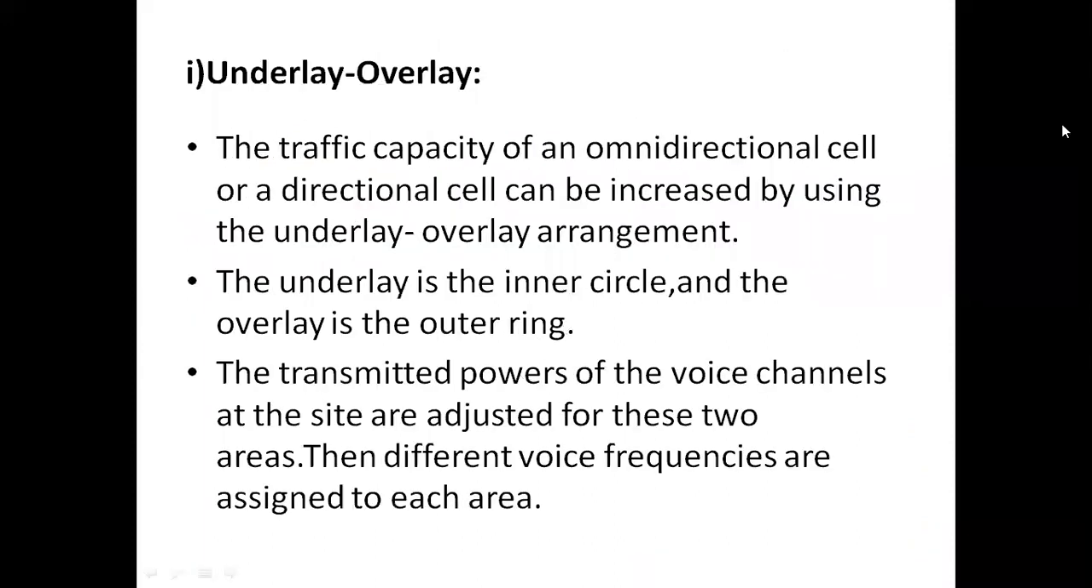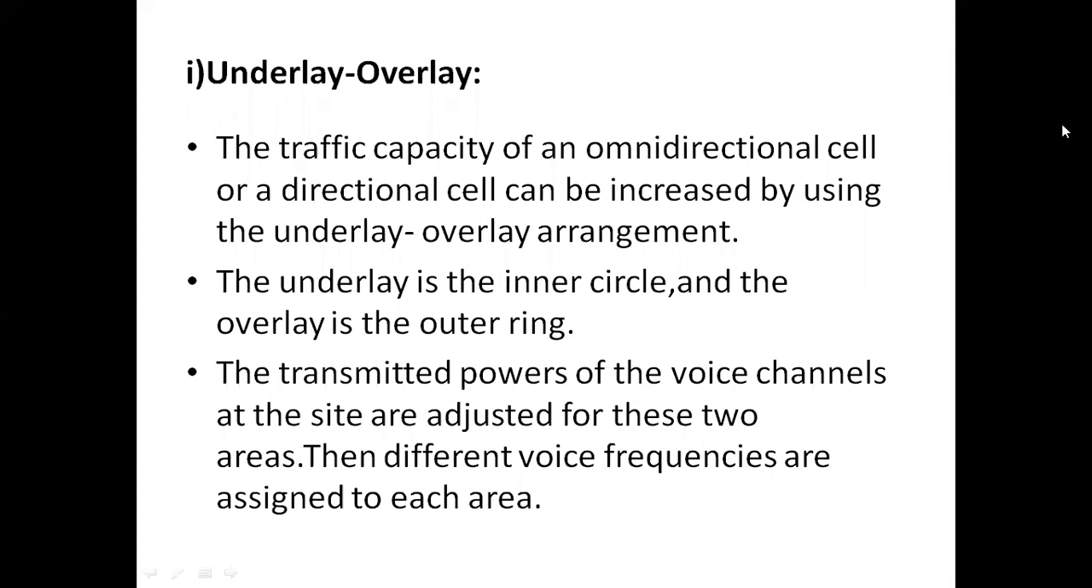So first one is the underlay overlay method. Normally if you are using an omnidirectional antenna, then it covers the overall area, most probably. And if we are using a directional antenna, it covers a particular range of area. So the traffic capacity at an omnidirectional cell or a directional cell can be increased by using the underlay overlay. So if the traffic density increases, then the traffic capacity can be increased in an omnidirectional cell or in a directional cell.